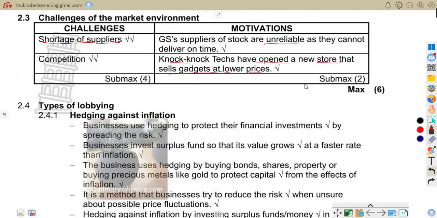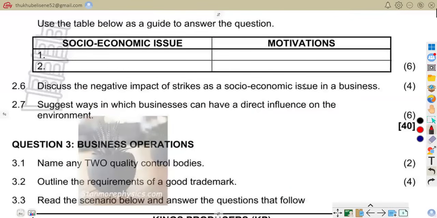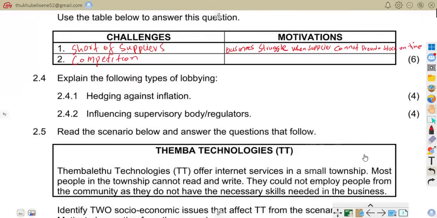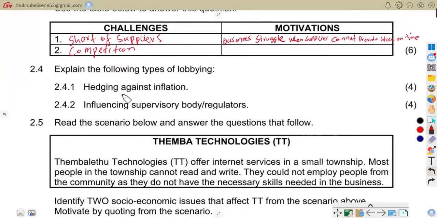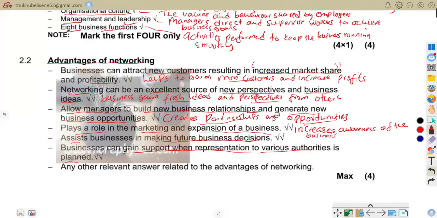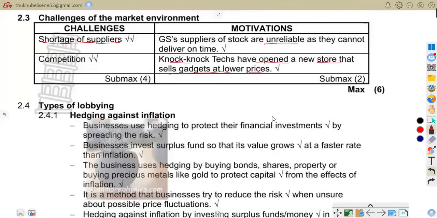So now let us go to 2.4. 2.4 says, explain the following types of lobbying. Then we have 2.4.1, hedging against inflation, and 2.4.2, influencing supervisory bodies or regulators. So let's quickly go to our answers on that question.